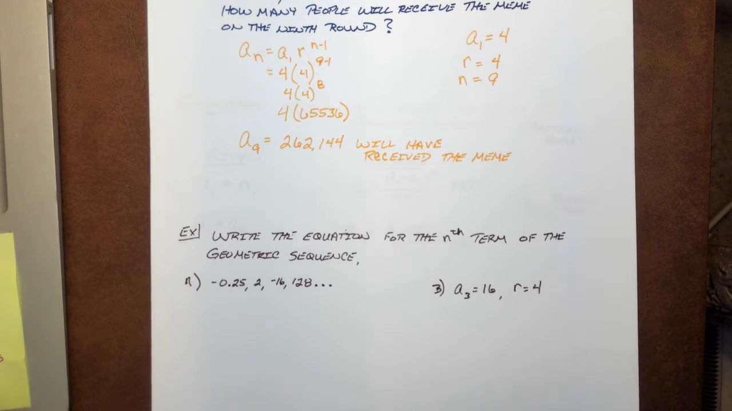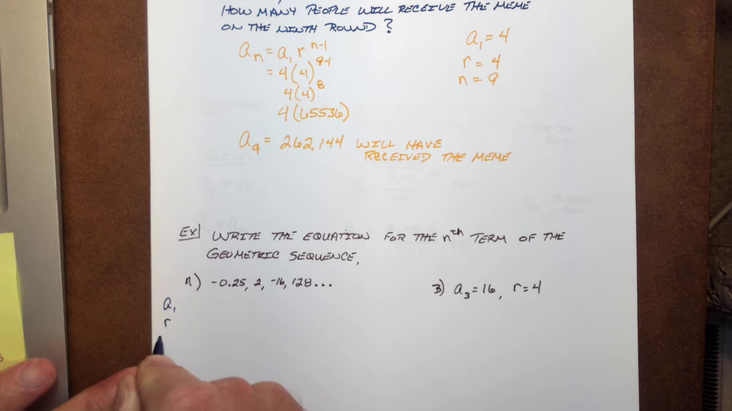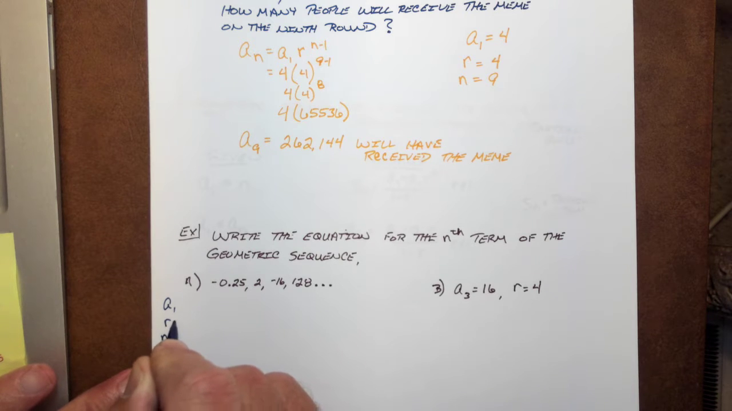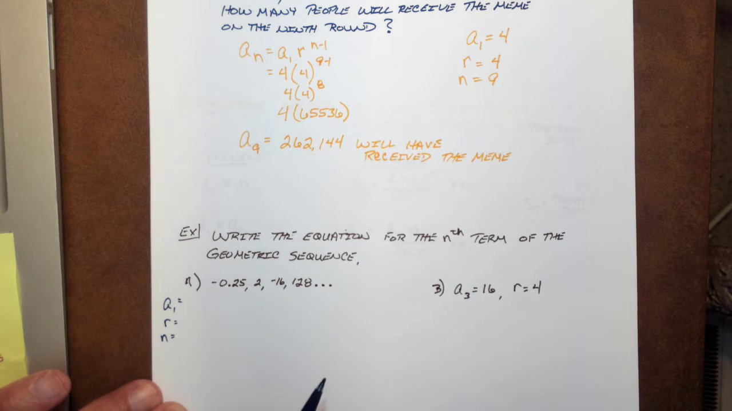Look at this one. This one's a little more of a textbook kind of problem. You want to write the equation for the nth term of the geometric sequence. Sorry, I got a little ahead of myself on that. Well, what do we need? We need a sub 1, we need r, and we need n.